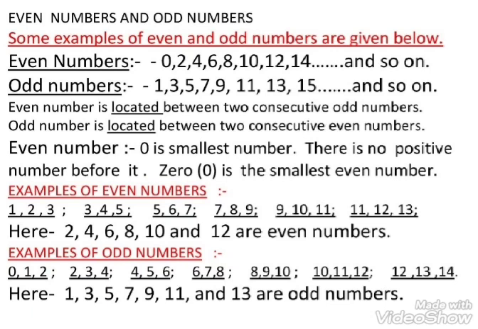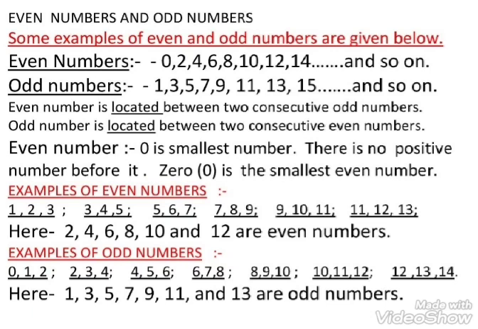An even number is located between two consecutive odd numbers. In the same manner, an odd number is located between two consecutive even numbers. Some examples are shown here. It will help you to understand the above statement. Even number: 0 is the smallest number. There is no positive number before it. So 0 is the smallest even number.